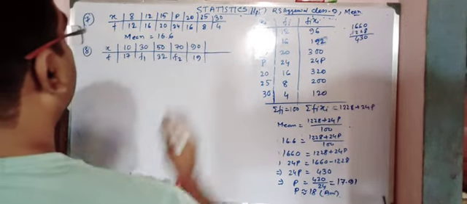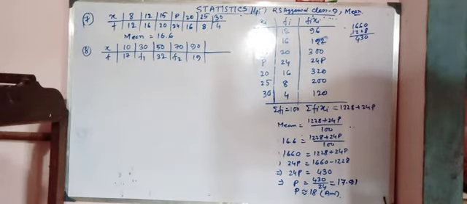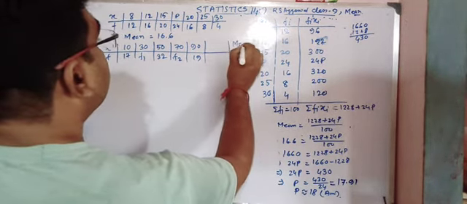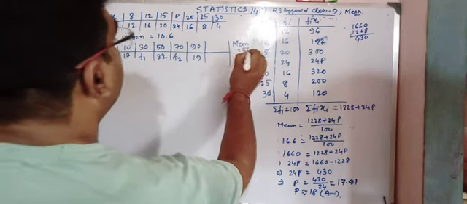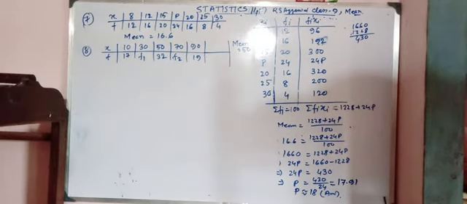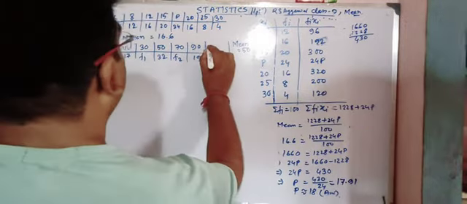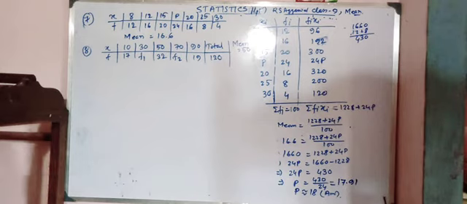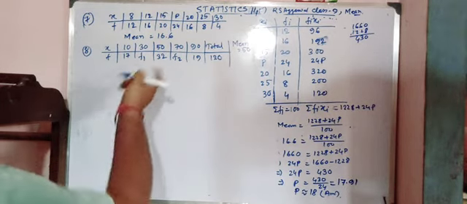Now the question I am reading, so that you can understand: find the missing frequencies in the following frequency distribution whose mean is equal to 50. Mean is given as 50. Total is equal to 120. Understood that? So we have to find the value of f1 and f2.